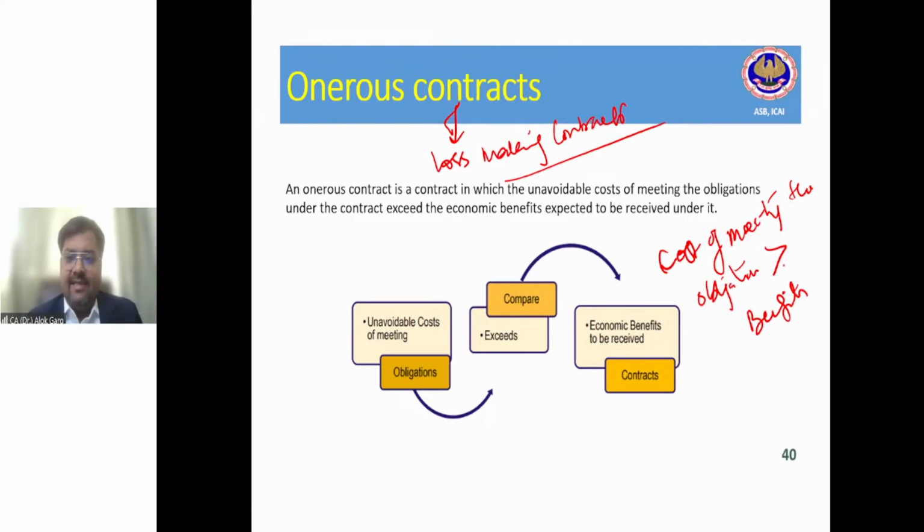So friends, in this case, the cost of the raw material has gone up, and there is no escalation clause.